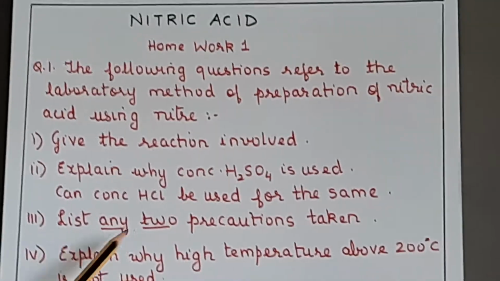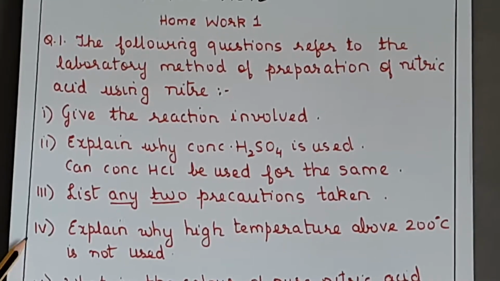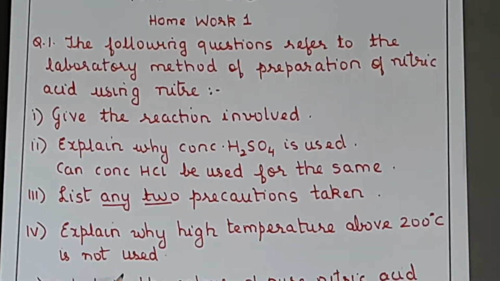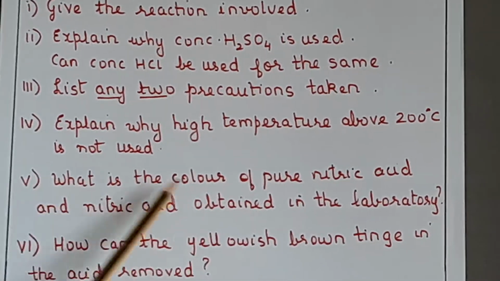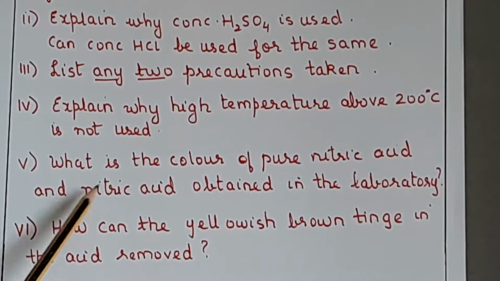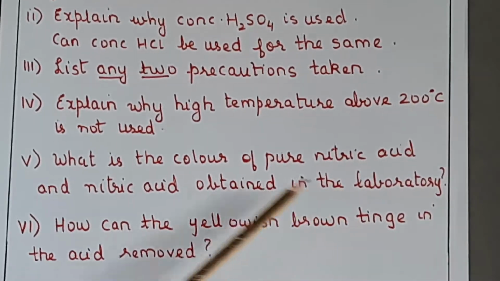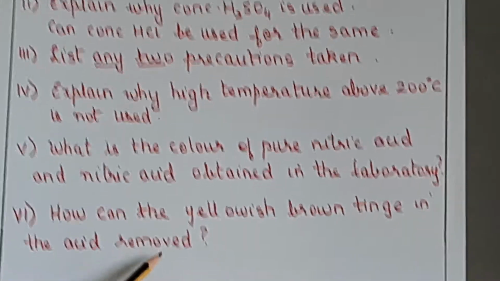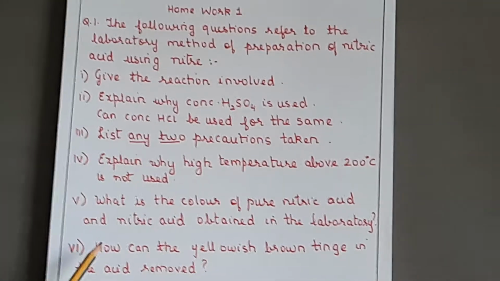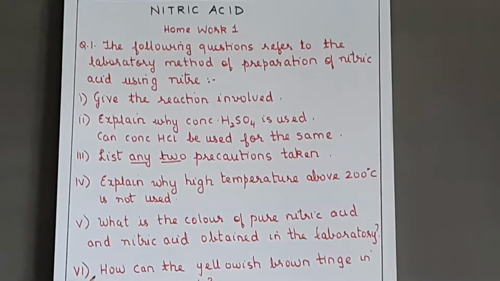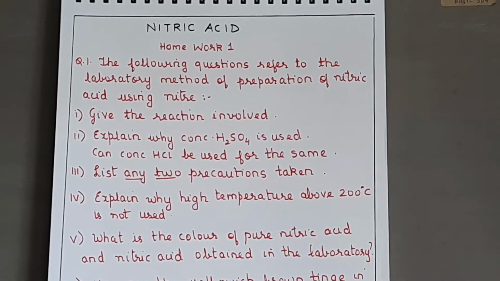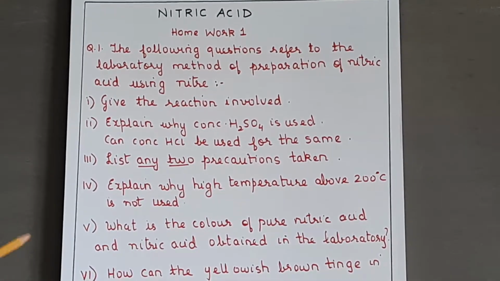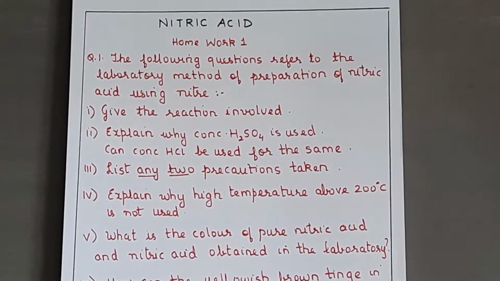Third, list any 2 precautions taken. Fourth is explain why high temperature above 200 degrees is not used. Fifth is what is the color of pure nitric acid and nitric acid obtained in the laboratory. And last question, how can the yellowish brown tinge in the acid be removed? Now answers to these questions you will get in the Anish tutorial textbook. I think you have the textbook with you now in the nitric acid chapter. Okay, so if you haven't been able to note down, just note down. We'll pause it for you for a few minutes and then we'll move to the next part.